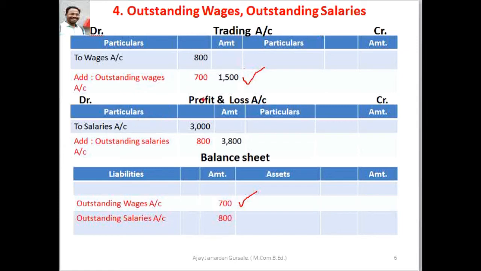The salary is the item of profit and loss account debit side, rupees 3000, the figure already given in trial balance, and we have to add the outstanding salaries rupees 800 in that, and the expenses for salary for accounting period is rupees 3800. The second adjustment effect is given in the balance sheet liability side, outstanding salaries rupees 800.